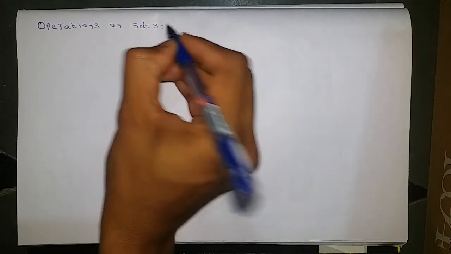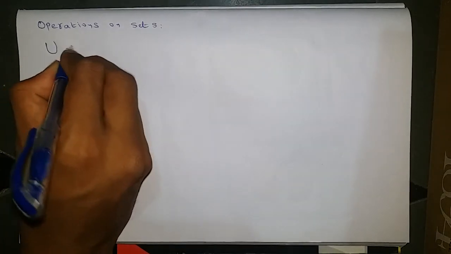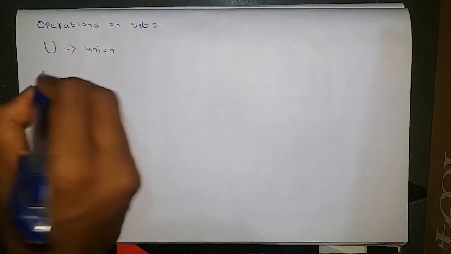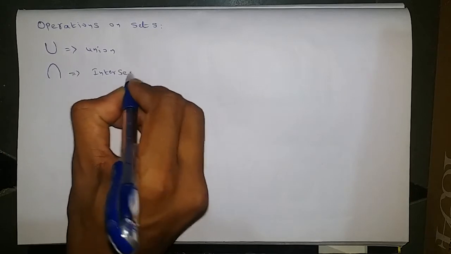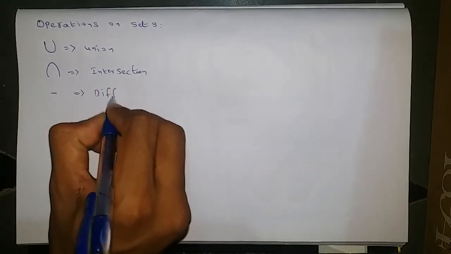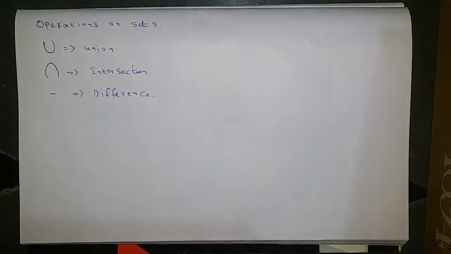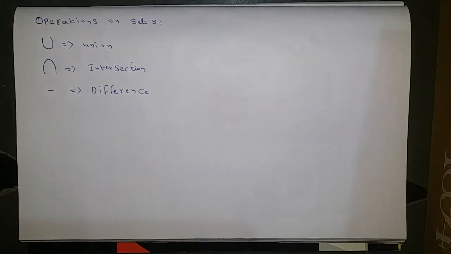Operations on sets. In this we have three types of operations: union, intersection, and the third one is difference. Union is nothing but all together or combined. Intersection is nothing but only the elements which are common. Difference is nothing but subtracting the elements.